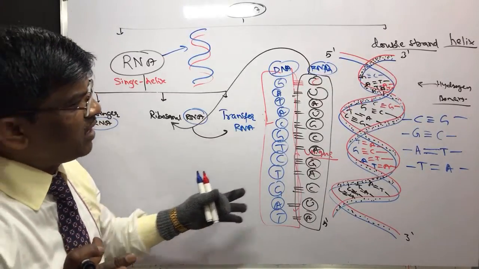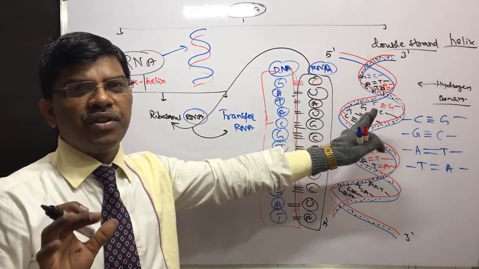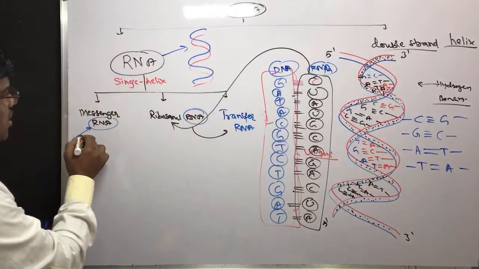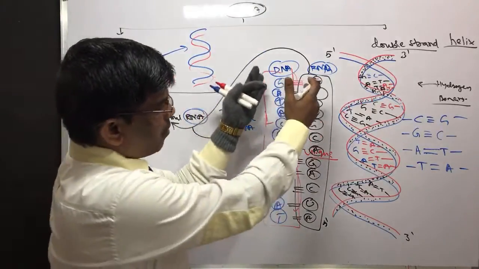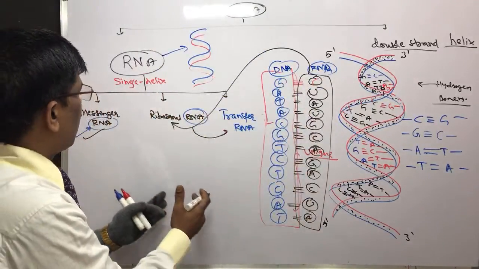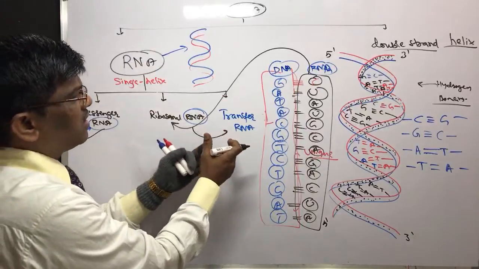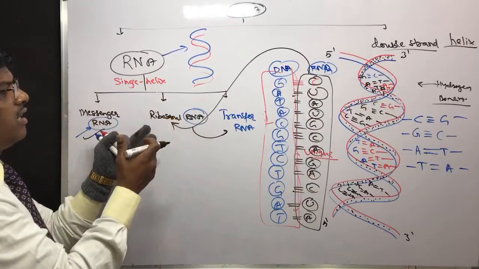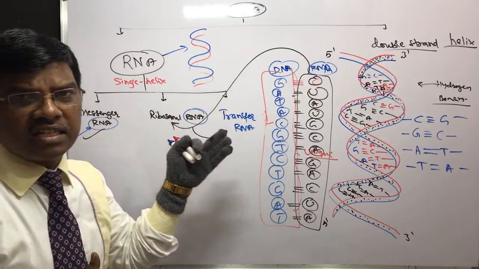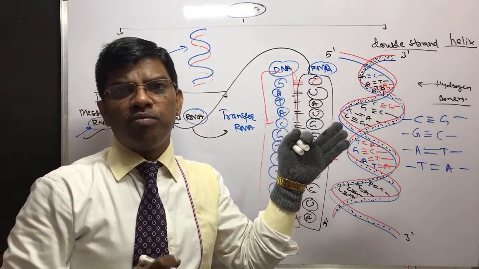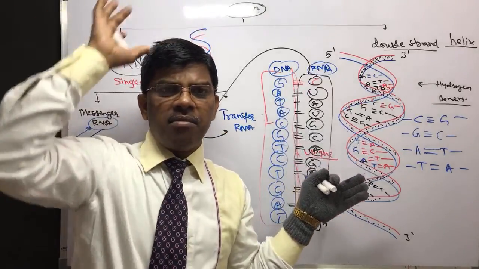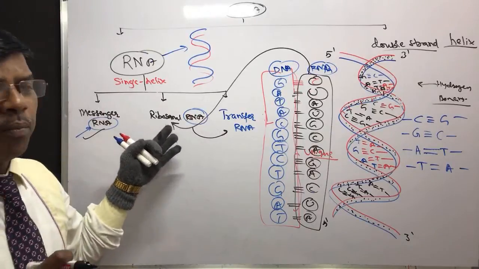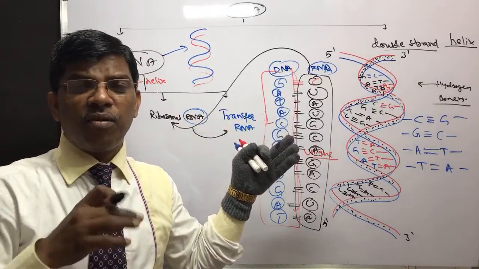So it is very simple, students. So DNA is a master who is going to dictate the reactions. So how to dictate? It calls messenger RNA, and it forms complementary bond with this RNA, and that RNA transfers that message through transfer RNA, and that transfer RNA enters into ribosomes, where the reactions are going to take place. That ribosomes will dictate the enzymes to take the reactions. By means of this, protein synthesis takes place in our body.